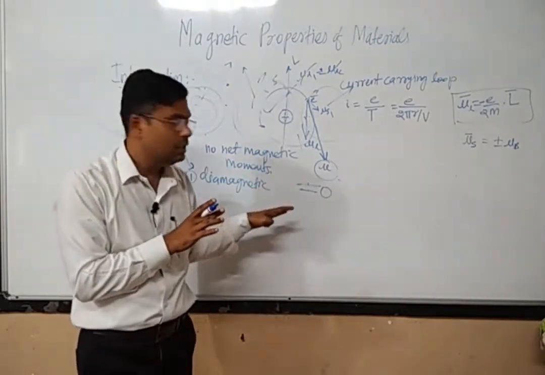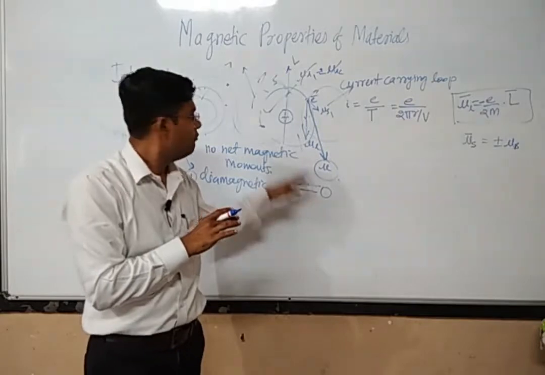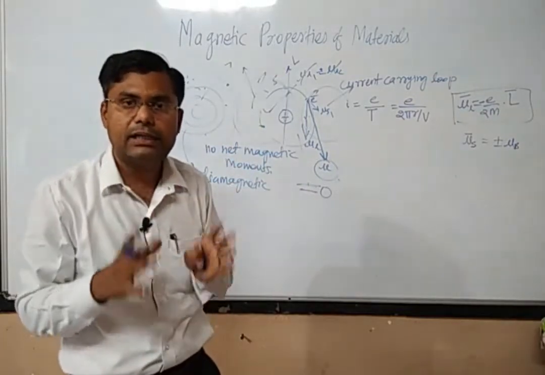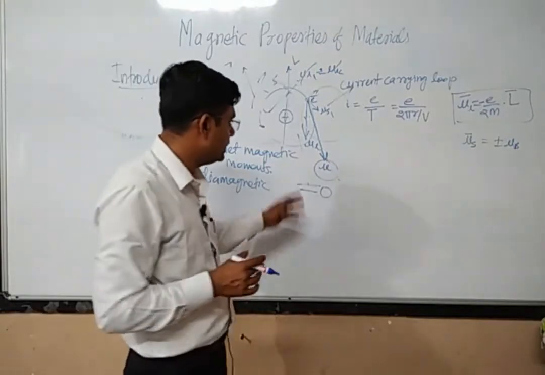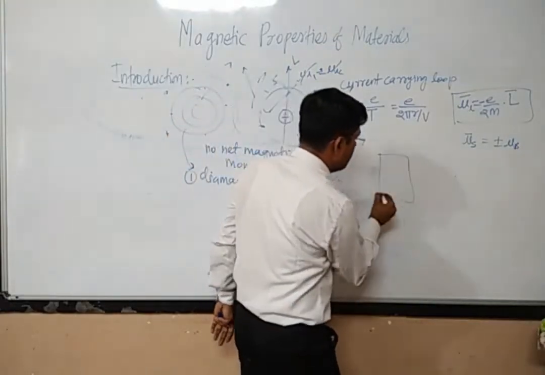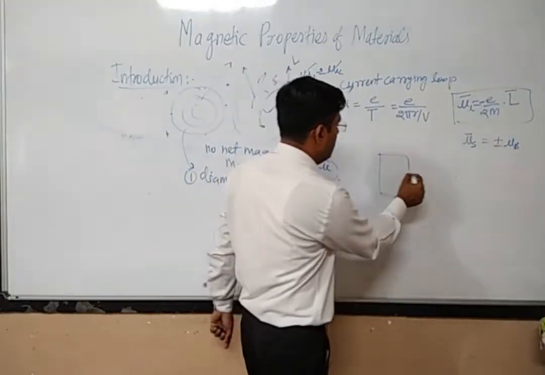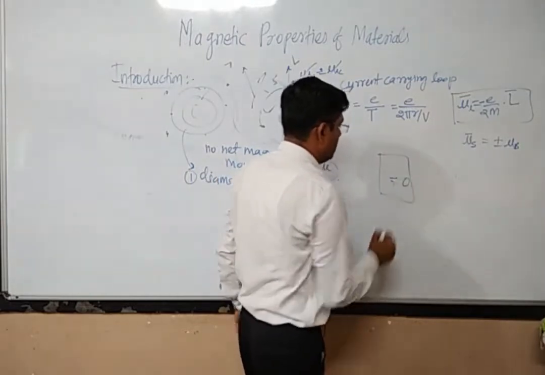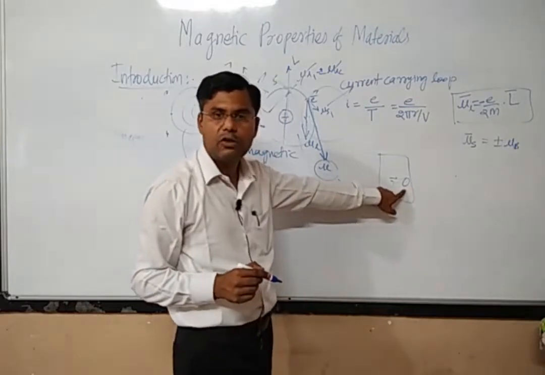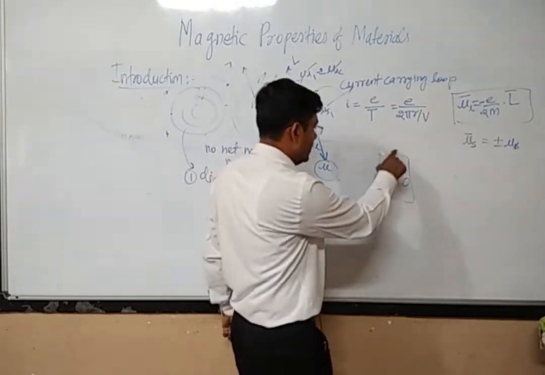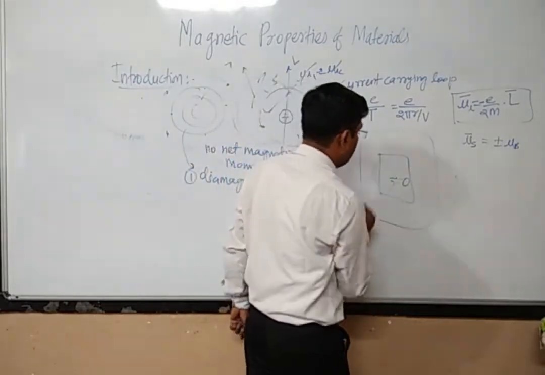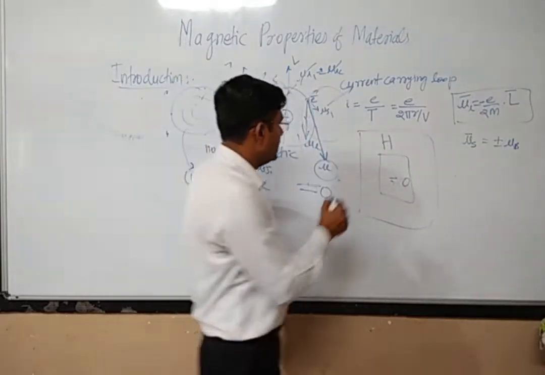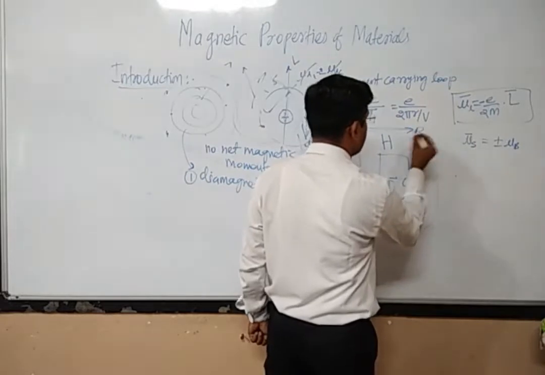But even if its value is zero, consider such a material kept in an external magnetic field. Because of the thermal agitation, the net magnetic moment of this material is exactly equal to zero. But suppose this is the direction of the magnetic field.